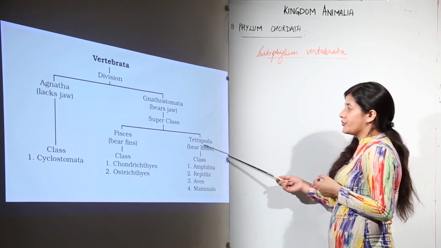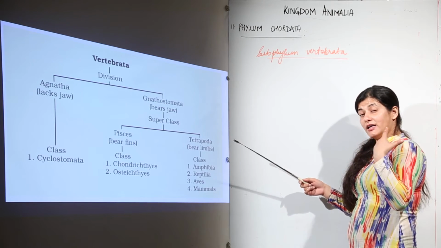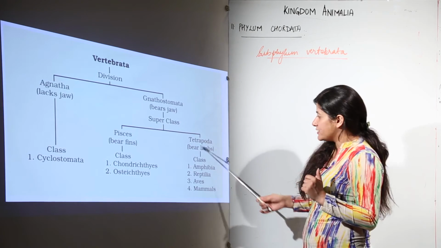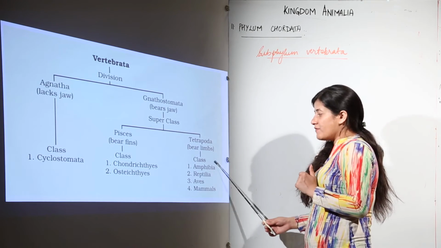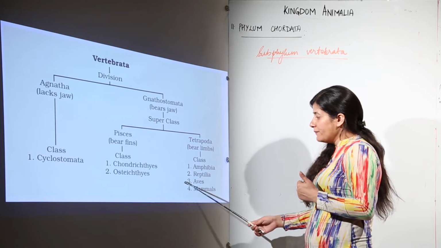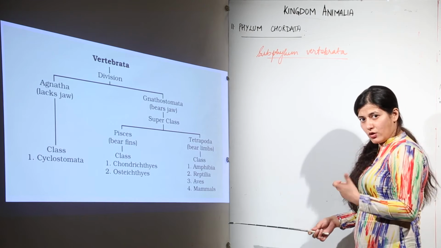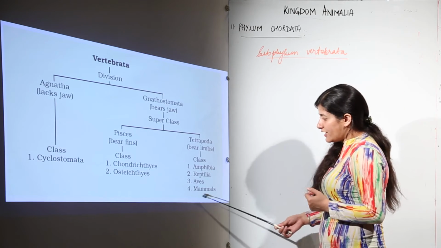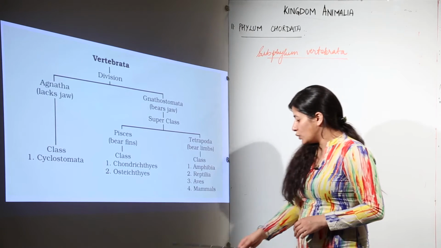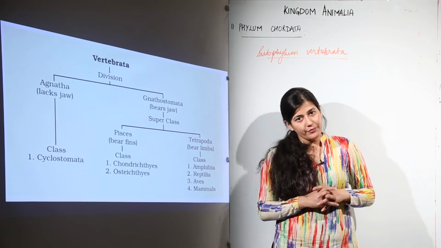Now talking about Tetrapoda, the other superclass. Tetra is for 4, and poda is, as we had in Arthropoda, for appendages. Over here we are talking about 4 appendages that would be present. There are further 4 classes. One is Amphibia. They also have 4 legs. Then there are reptiles, they also fall into Tetrapoda. Then we have birds, that is class Aves, and the last one is the class to which we people belong, in the order Primata. We don't go to the order level, it is mammals. So we have class Mammalia as well. So this is what we have to understand about subphylum Vertebrata.